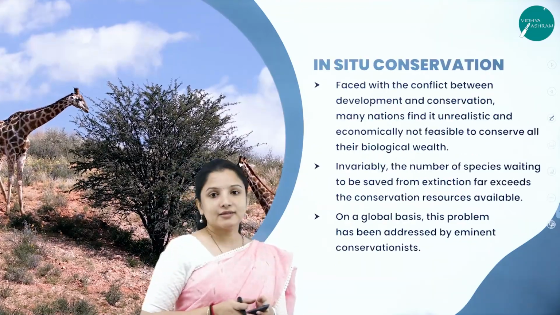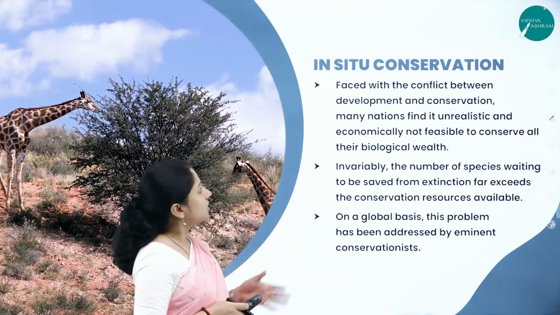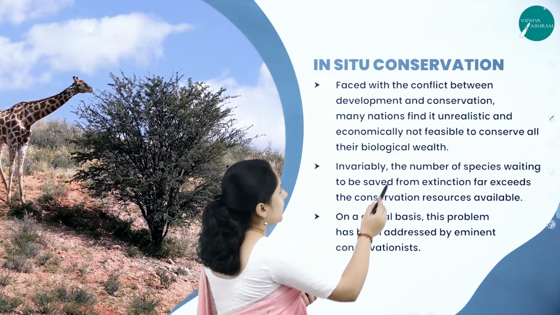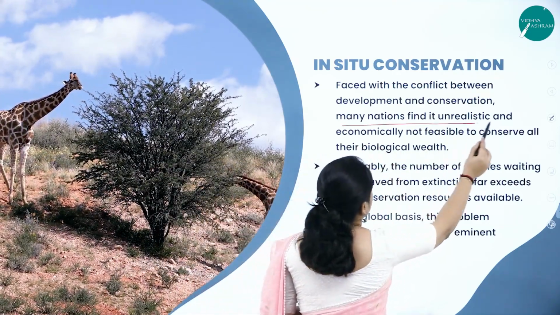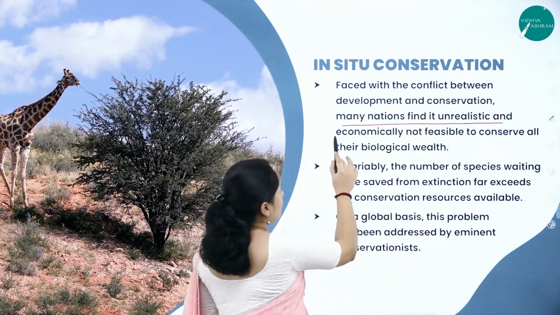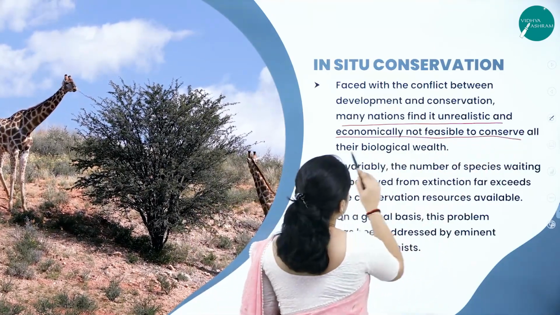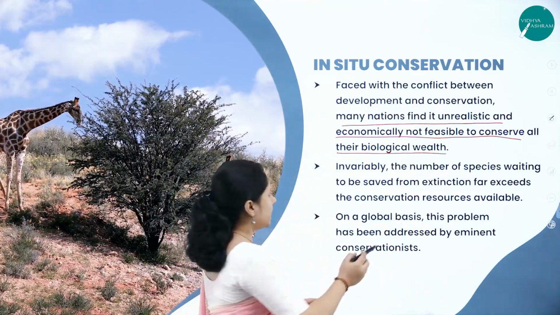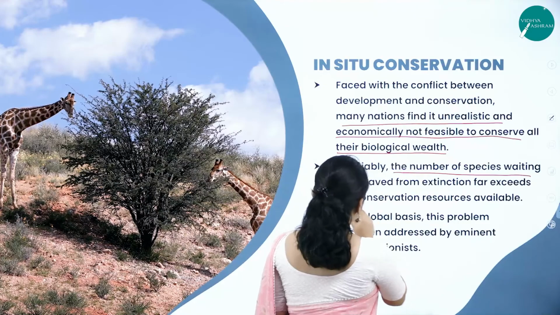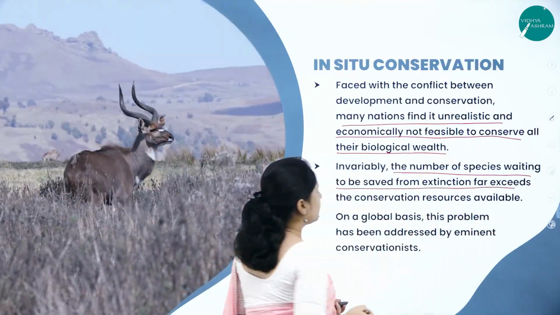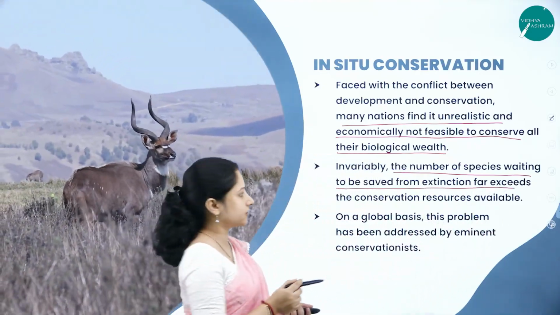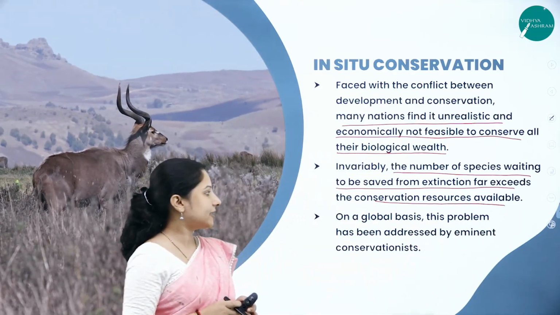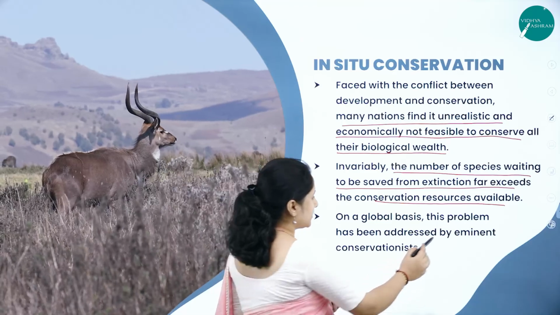So talking about in situ conservation in detail, faced with the conflict between development and conservation, many nations find it unrealistic and economically not feasible to conserve all their biological wealth. So invariably, the number of species that are waiting to be saved from extinction far exceeds the conservation resources available. So on a global basis, this problem has been addressed by eminent conservationists.